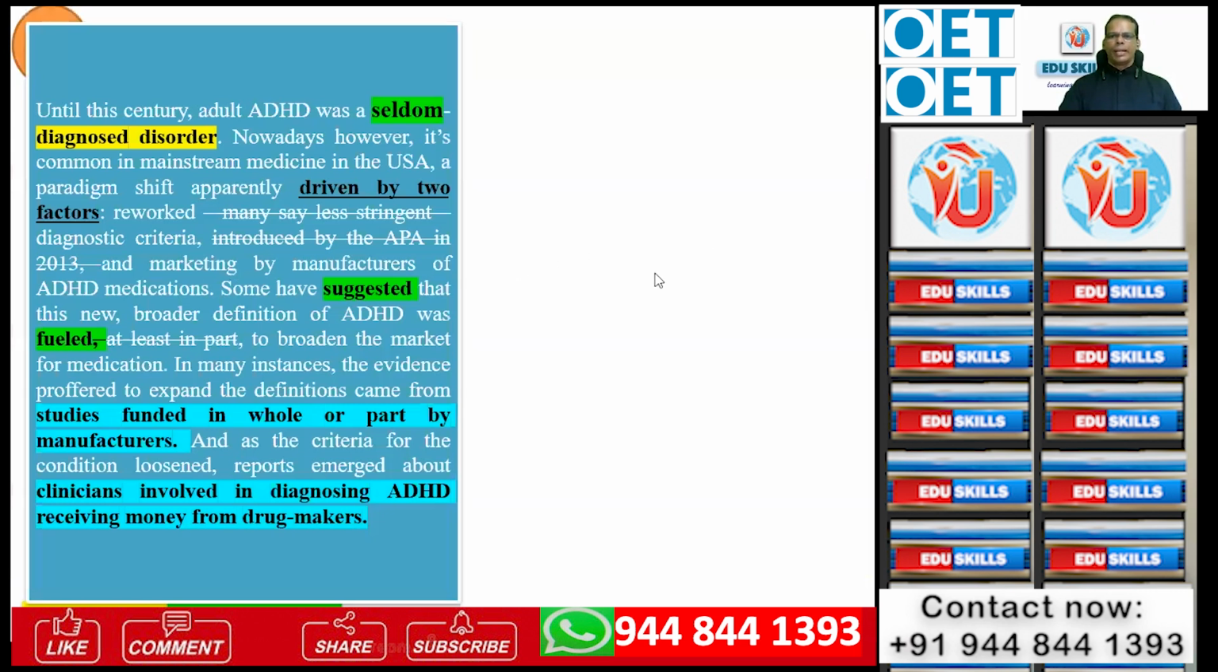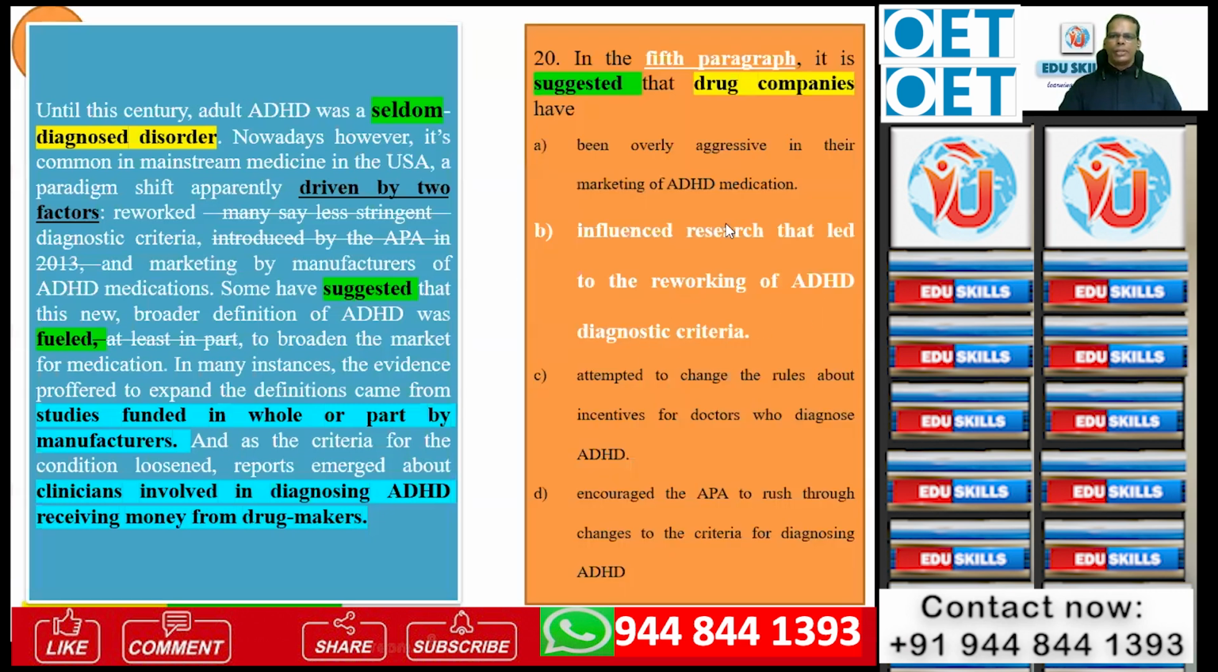Okay, influenced research that led to the reworking of ADHD. The synonymous language used for influenced is fueled, involved in getting money, and funded by the manufacturers. All these are influences: giving funds for studies on ADHD and also bribing clinicians and encouraging the diagnosis of ADHD, all by the drug mafia or marketeers. That is important. So only this particular thing is true here.